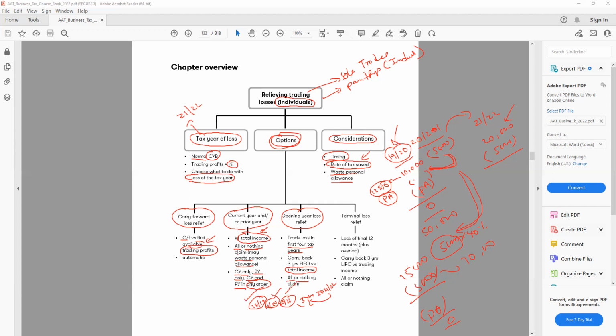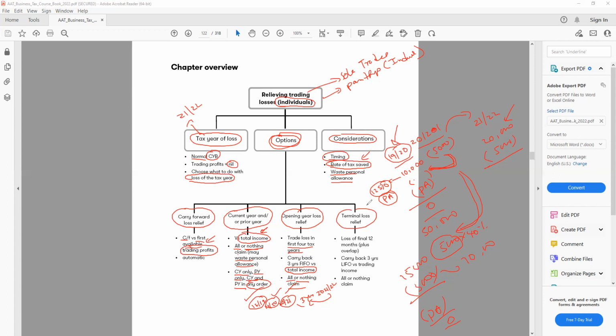All or nothing can be claimed, so I cannot split the losses. If I have a loss of 10,000, I need to make sure I utilize the maximum each year. I cannot save any personal allowance. The next one we have here is terminal loss relief.